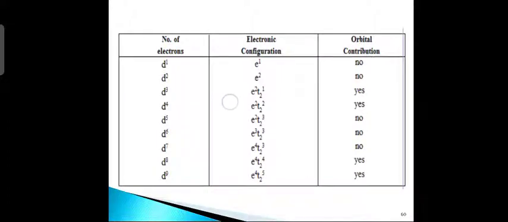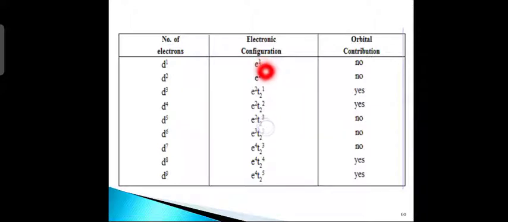Now, another tabular column: orbital contribution in tetrahedral complexes. It lists the number of electrons, d1, d2, d3, etc., and the electronic configuration. In tetrahedral, you don't have t2g or eg, you have only e and t2.